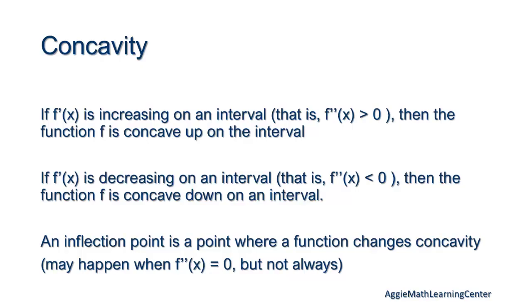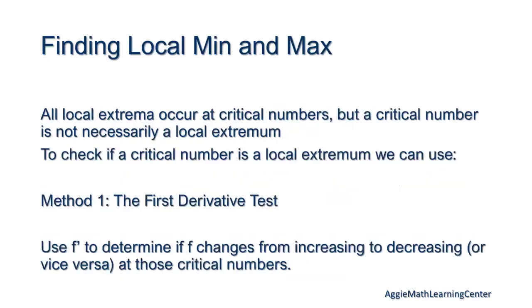Okay. So on the last slide, at the end when it said use f prime to determine if f changes from increasing to decreasing, do you take your critical points and put that back into f prime? Like plug it into the x of f prime? If you put your critical points back into f prime, you'll get 0.